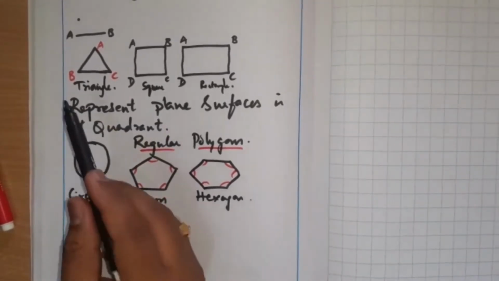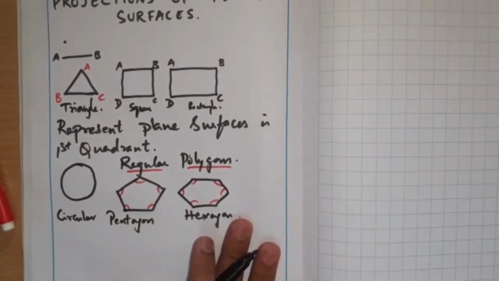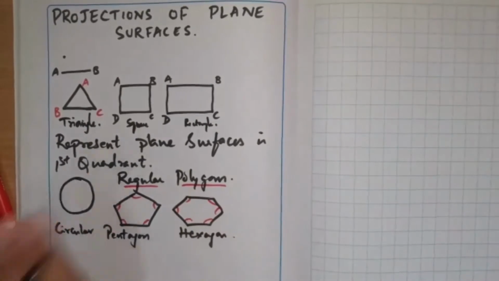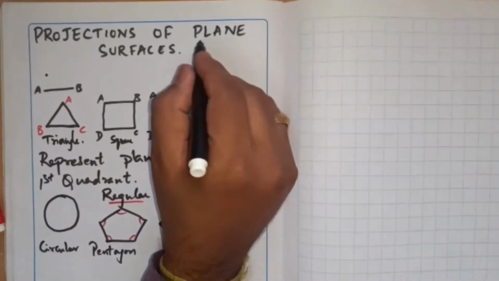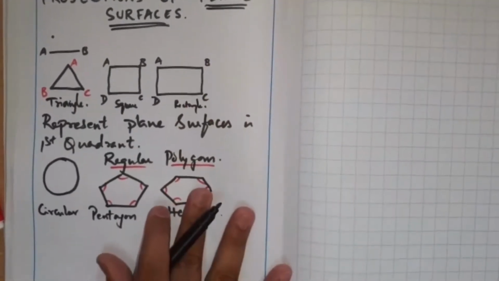Anything can be given to you, and you will be asked to represent the conditions. So what are the conditions on which these plane surfaces can stand, and what is the condition of this plane surface is very, very important. What do you mean by a plane and a surface is very, very important.